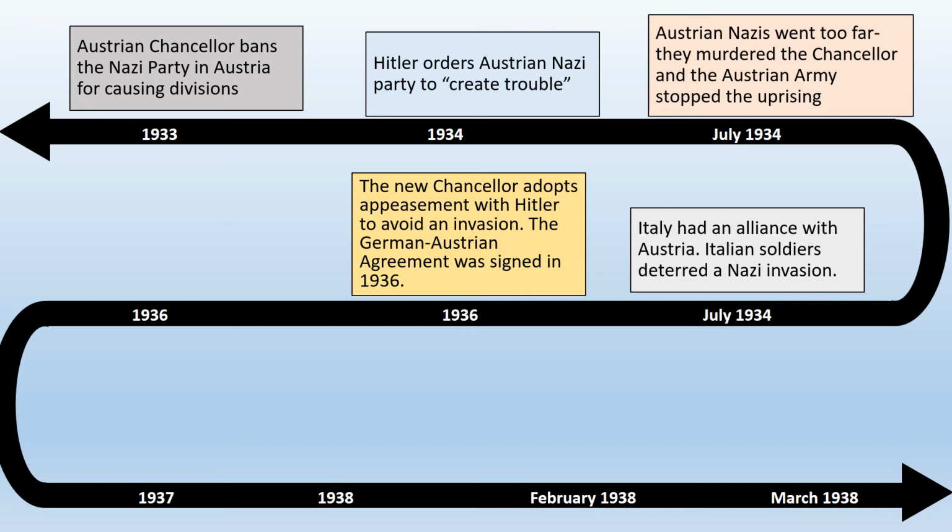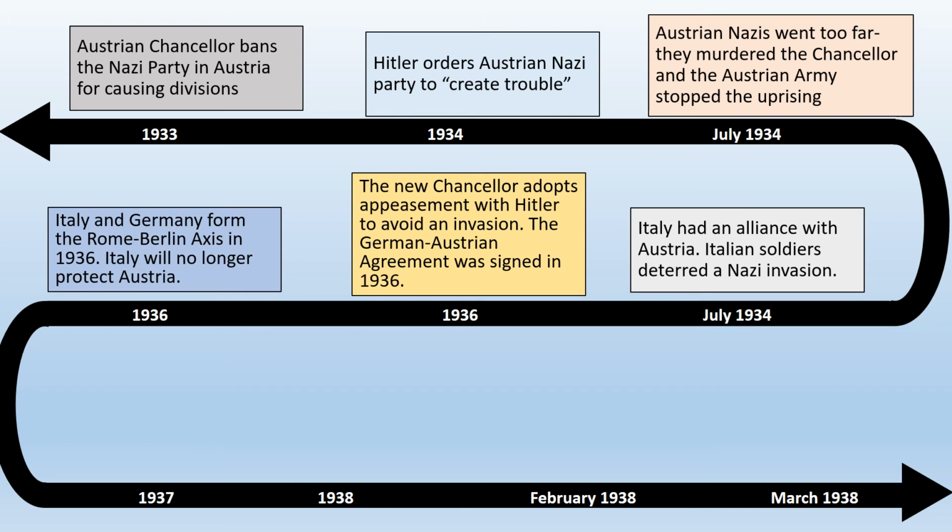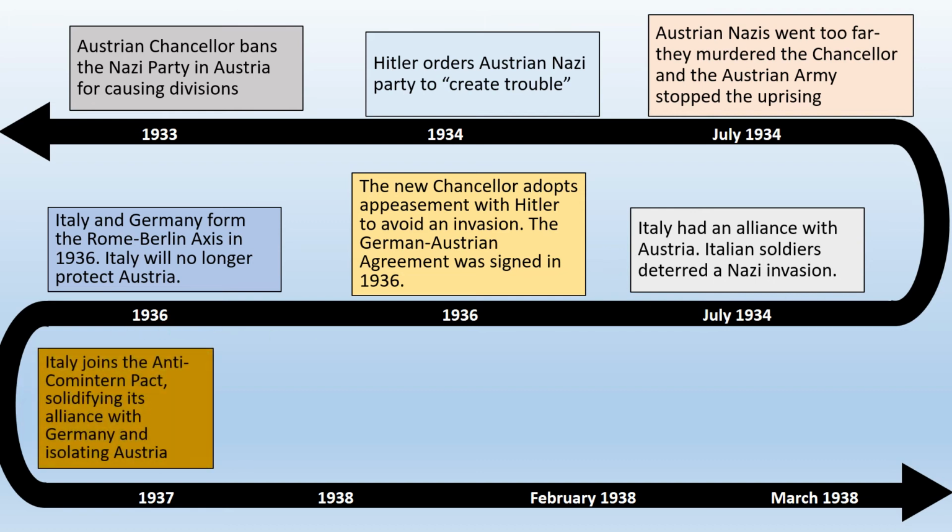And this said that the Nazis will get to put some people into government in Austria, but they'll maintain their independence. So Italy and Germany formed the Rome-Berlin axis. Now Italy is no longer protecting Austria. So 2 years previously, Italy was standing up for Austria, and now there's no one on Austria's team. In 1937, Italy joins the Anti-Comintern Pact, and this solidifies the alliance with Germany, and it really isolates Austria from the rest of the European nations.